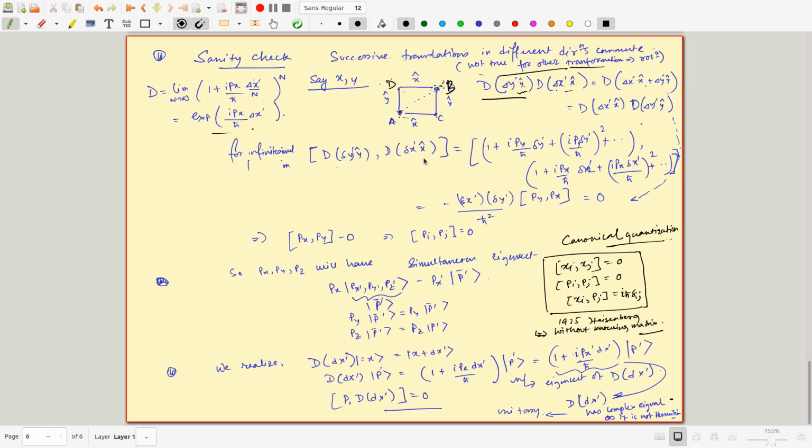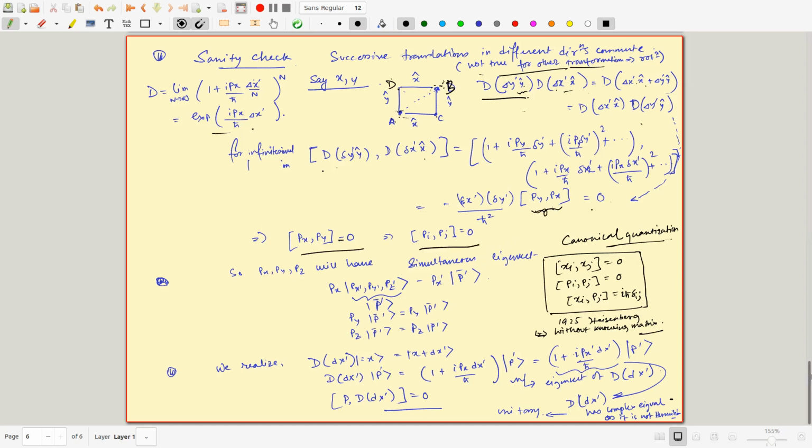So if I write down this d operator and expand it, keeping just the terms which are of order at least delta x delta y, I will reach this. But these two must commute, because these two are the same thing. So that's why this commutator must be equal to 0, and that tells me their generators, which means the momenta, must have the same commutation relation. Okay. So this is the commutation relation it must satisfy, and that can be generalized to [p_i, p_j] equal to 0.